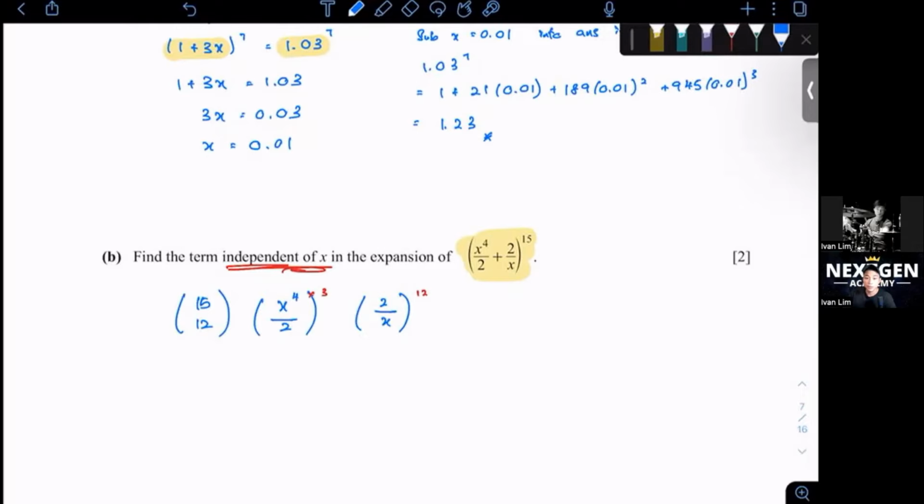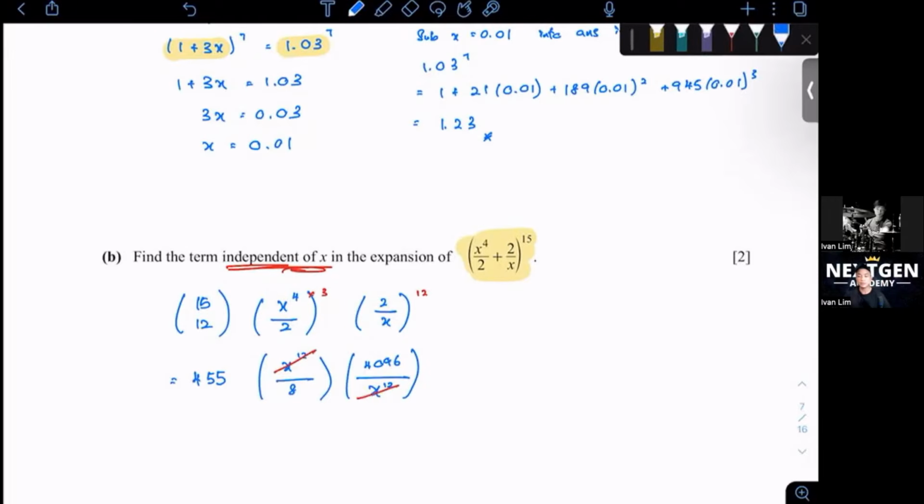Okay, it follows the power of the second term. So just type it in a calculator. 15C12, you'll get 455. Over here, if you want to just double check, just write the x to the power of 12 over 2 cubed would be 8. Then 2 to the power of 12, you'll get 4096. And over here, you should get x to the power of 12. So you see, x to the power of 12 divided by x to the power of 12.